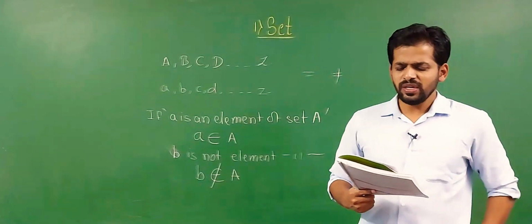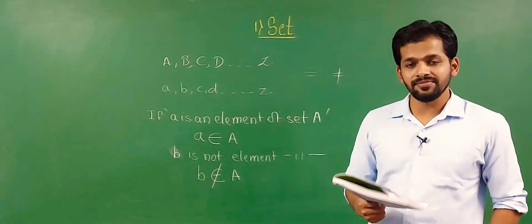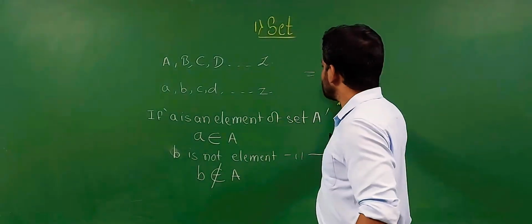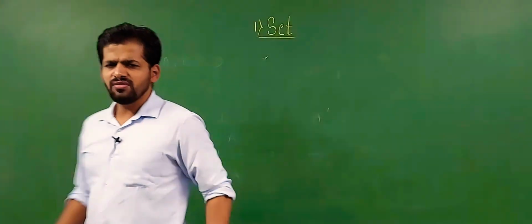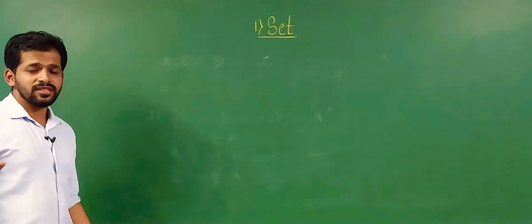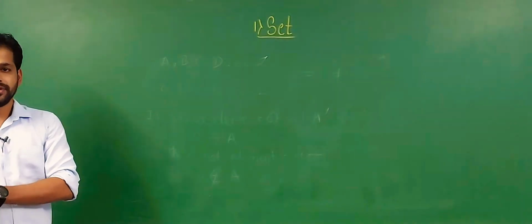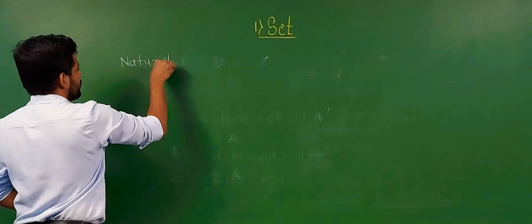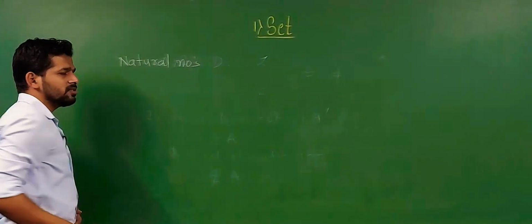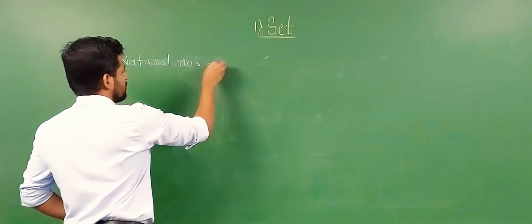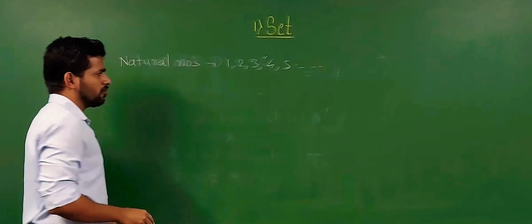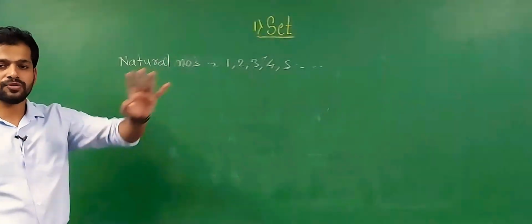Let's see now some standard sets. Standard sets are made by using numbers. When you learned in 7th and 8th standard, some sets of numbers were given. The first one is natural numbers. You know that the natural numbers are 1, 2, 3, 4, 5 and so on, up to infinity.